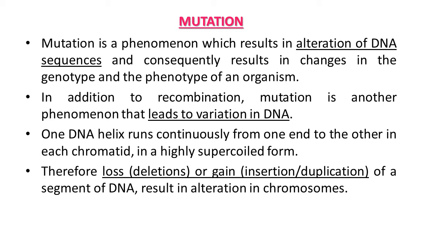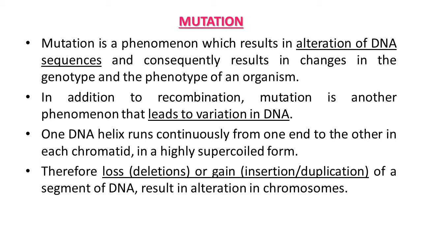Now all of you are aware of the recombination process. In the previous topic we have discussed recombination in detail. Due to recombination also some variations occur in living organisms. Over and above recombination, due to mutation also some variations occur in DNA, and these are observable in generations also. So this variation is due to recombination or sometimes due to mutation also.